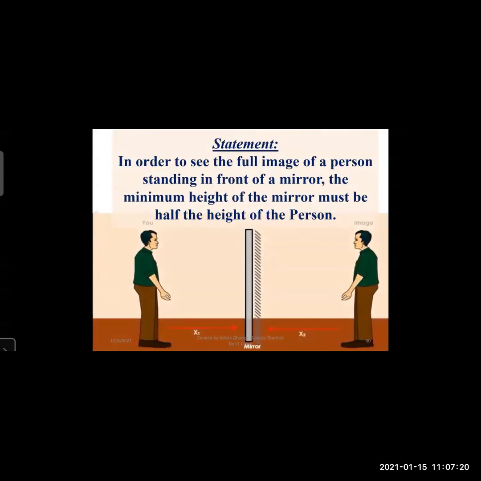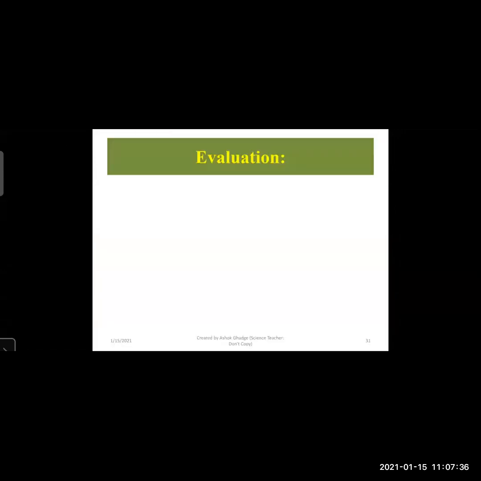So now the statement becomes like this. In order to see the full image of the person standing in front of the mirror, the minimum height of the mirror must be half of the height of the person.